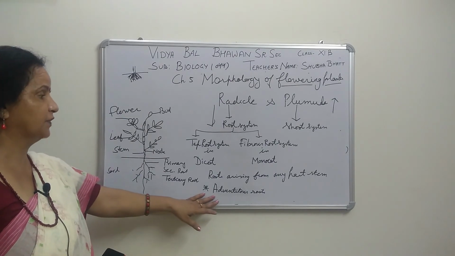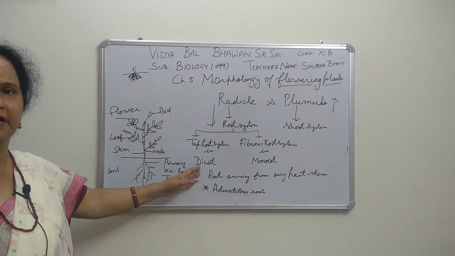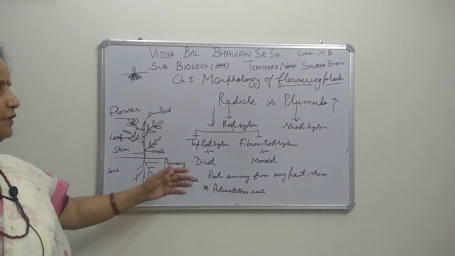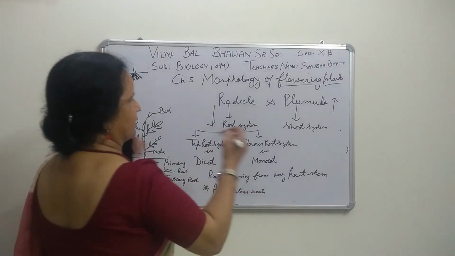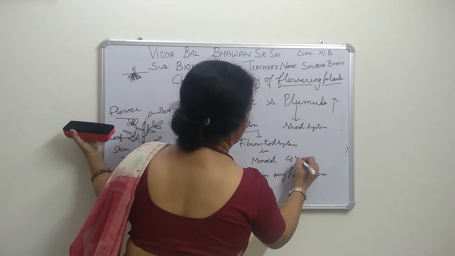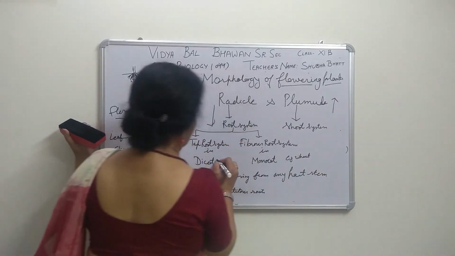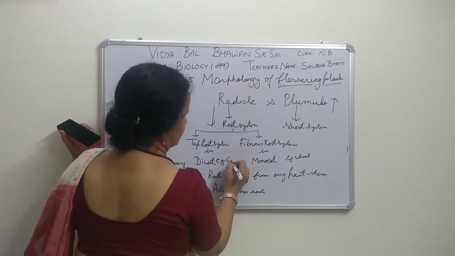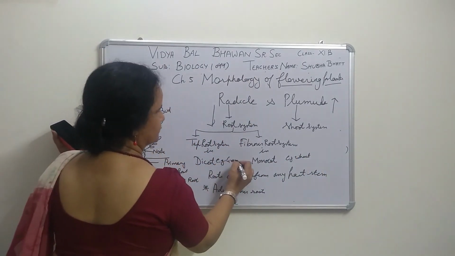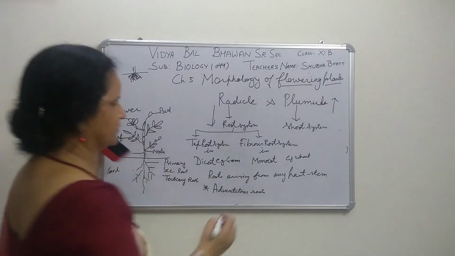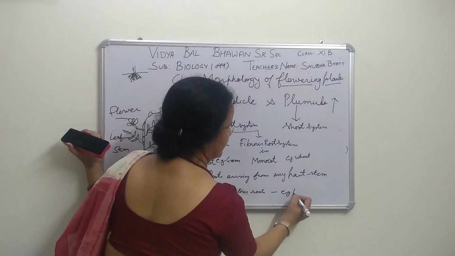Right? Now in dicot, examples are beans and gram. Then wheat is the example of a monocot plant. You can write here example, that is gram. Right? And here the example of adventitious root is banyan.